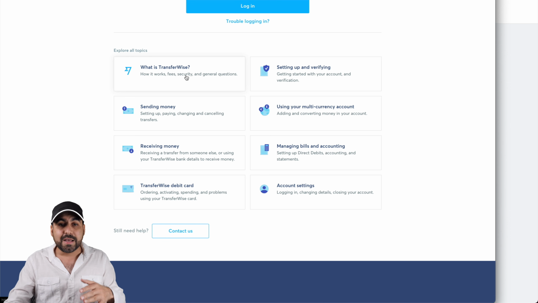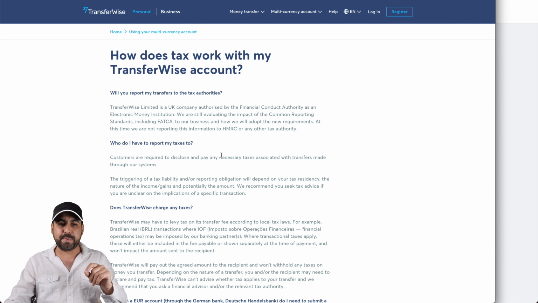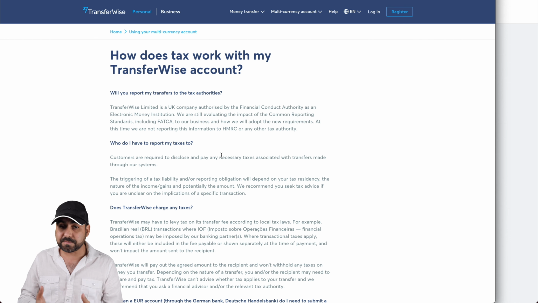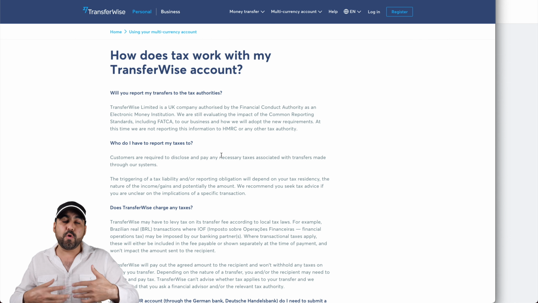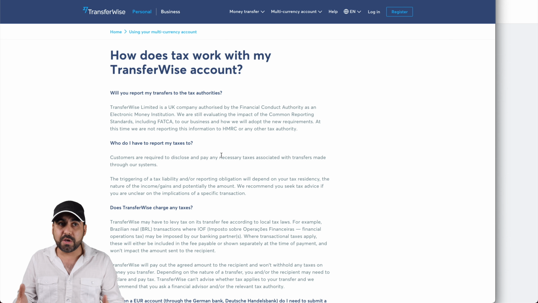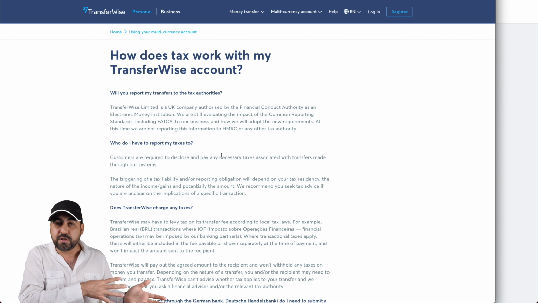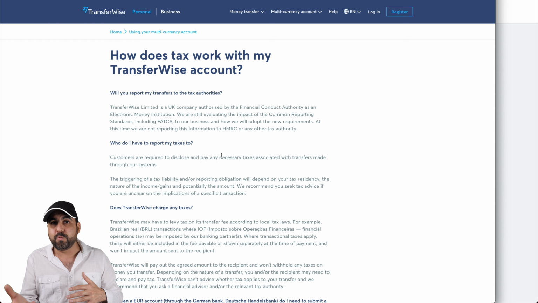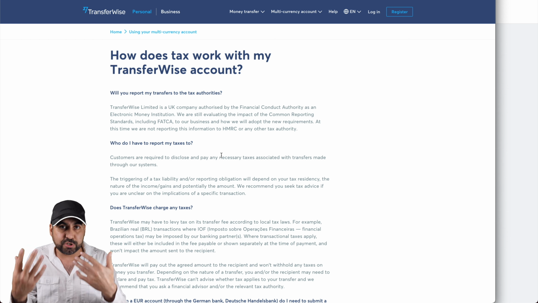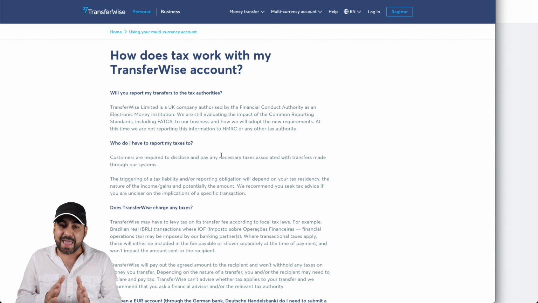Now, something really important here that people are gonna be asking is, what happens if I open a TransferWise account? Will my country's tax authority be notified of this? Like, will they tell TransferWise how much I've been transferring, how much I've been using? And the short answer is no, not right now.